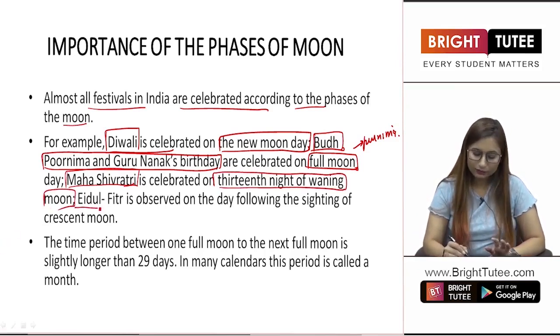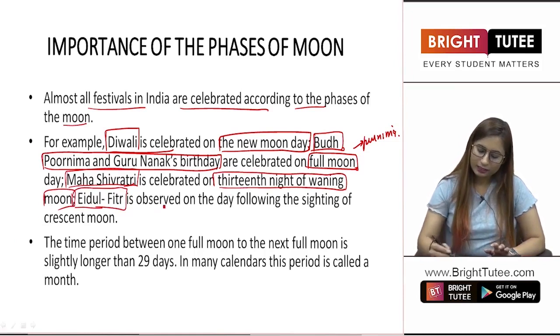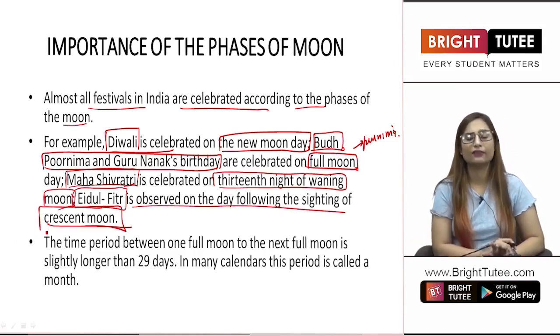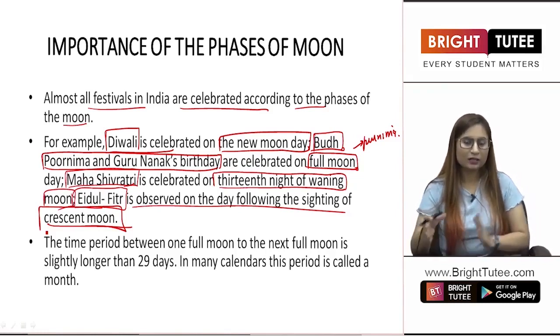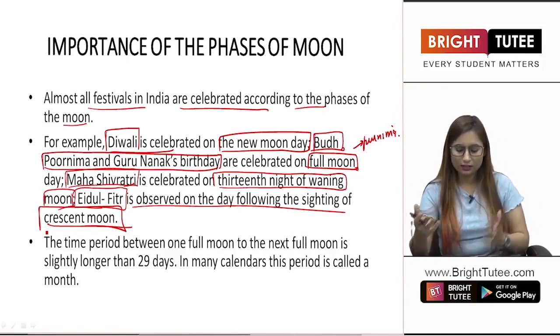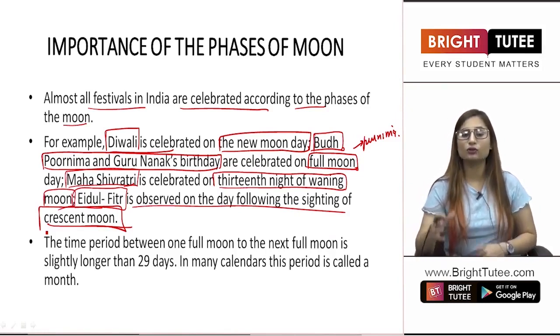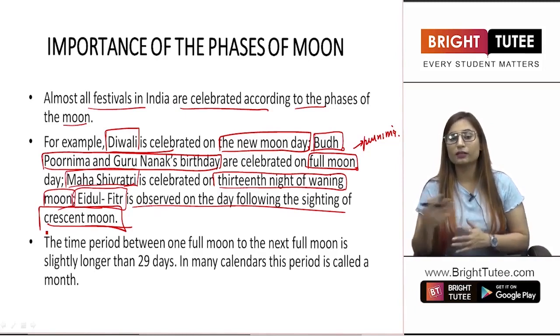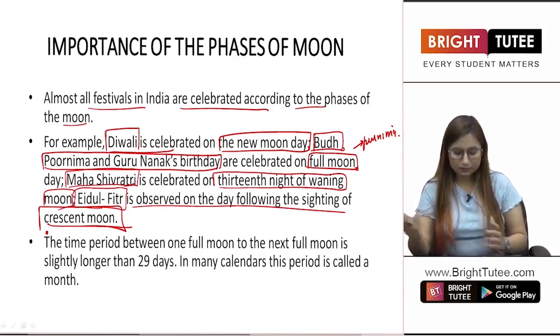Right? Then Eid ul-Fitr is observed on the day following the sighting of the crescent moon. The day you see the crescent moon, the next day is celebrated as Eid ul-Fitr. So now you understand how the phases of moon are important to different mythologies, cultures, and religions.